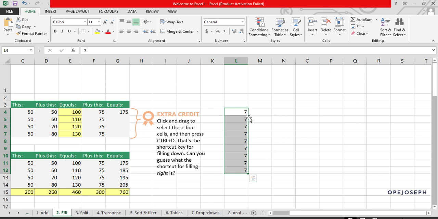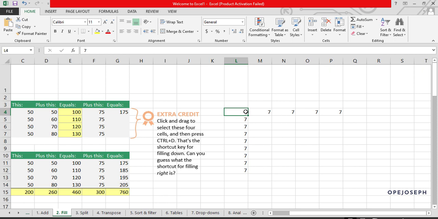If I want to make this 7, if I want to make it fill to the right now, I'm going to do it like this. So what we just did is that we fill to the right and we fill down. So we fill sideways and we fill down. In any spreadsheet application, you cannot fill to the left, you cannot fill up. You either fill to the right or fill down.